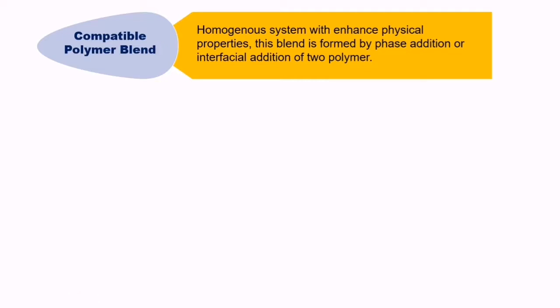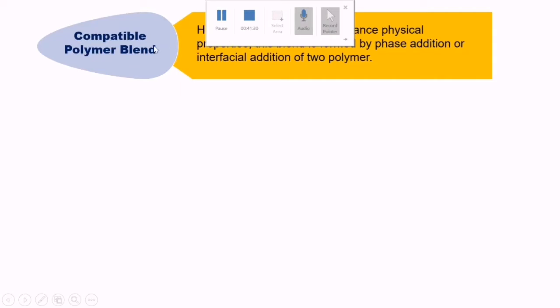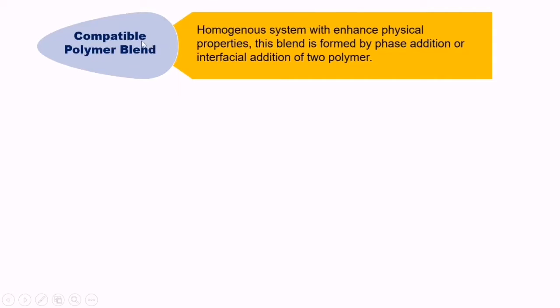That means when the polymer blend is immiscible, they will form separate phases, and at their interface, when that interface is made compatible by adding some compatibilization technique or by adding some third component, it vanishes the phase boundary between polymer A and polymer B and forms a homogeneous system with enhanced physical properties. Then that blend is called a compatible blend.